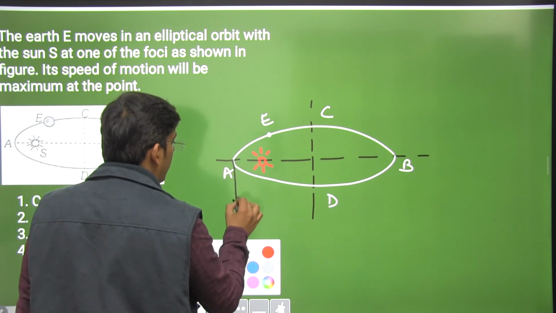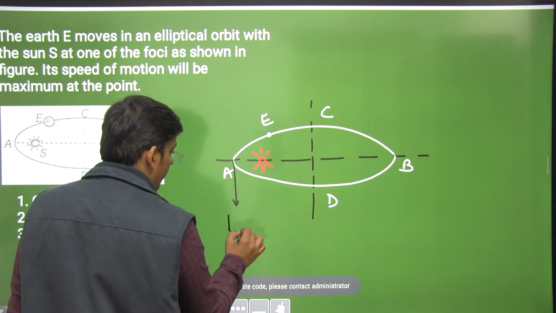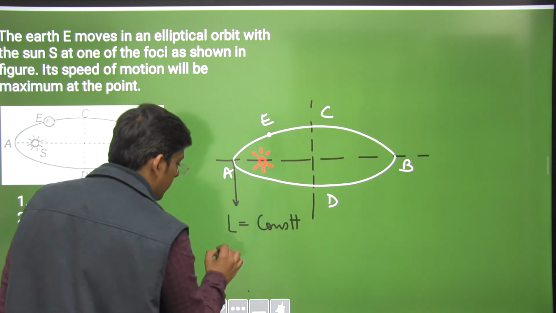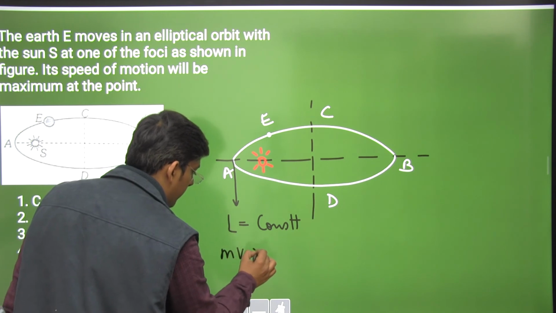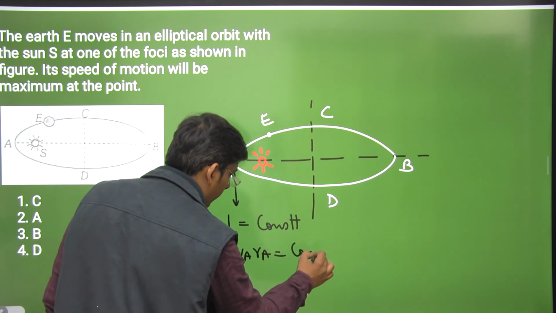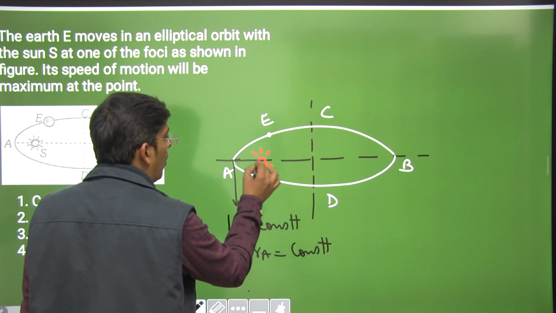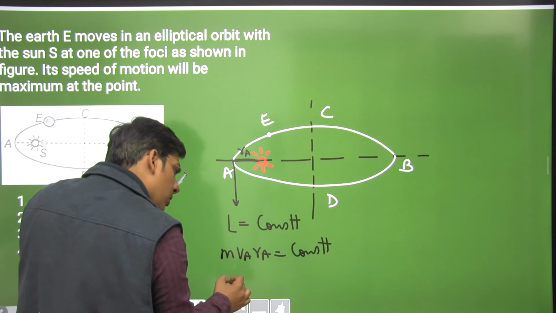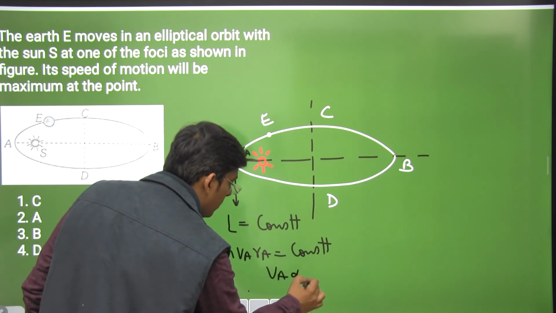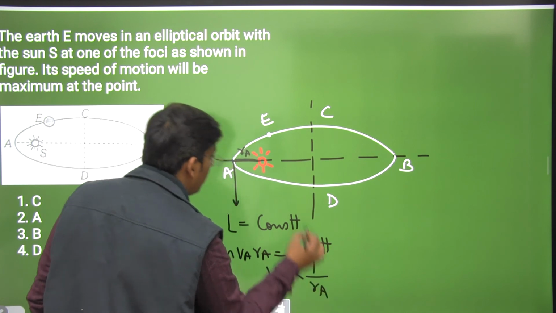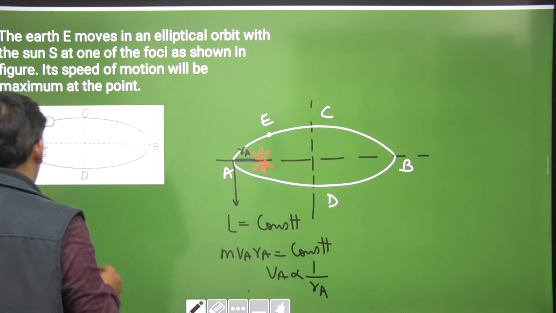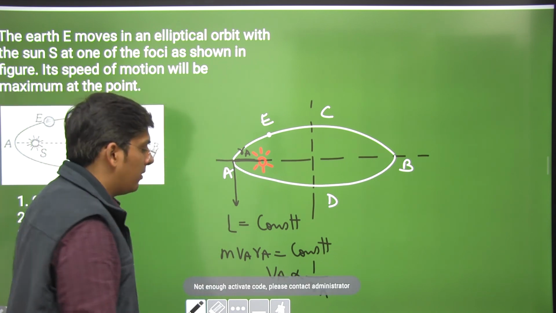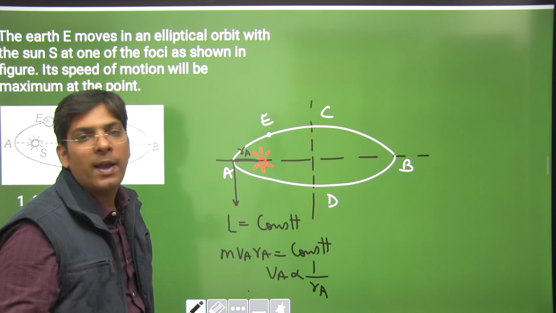We know that angular momentum remains conserved. So angular momentum is constant, right? That means m times velocity at A times distance at A is equal to a constant. The distance of point A from the sun is RA. M is a constant. Now, velocity at A is inversely proportional to distance at A. Since point A is closest to the sun, velocity at point A must be maximum. This is what we call conservation of angular momentum.